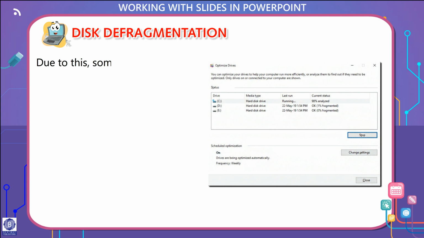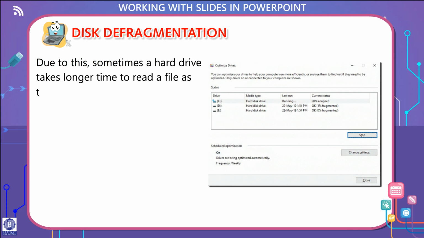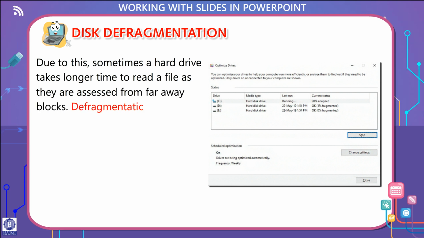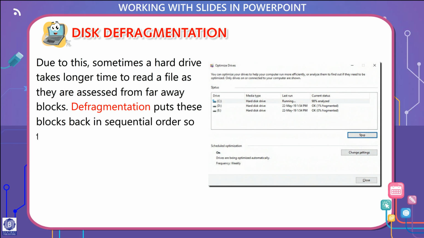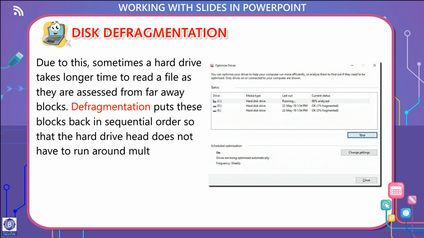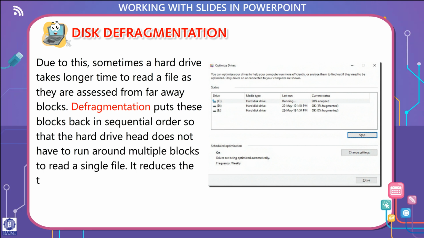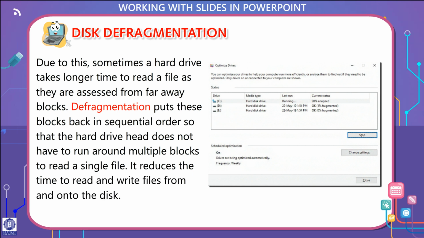Due to this, sometimes a hard drive takes longer time to read a file as it is accessed from faraway blocks. Defragmentation puts these blocks back in sequential order so that the hard drive head does not have to run around multiple blocks to read a single file. It reduces the time to read and write files from and onto the disk.